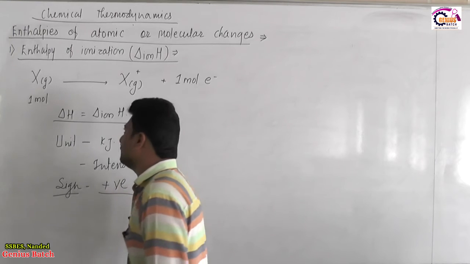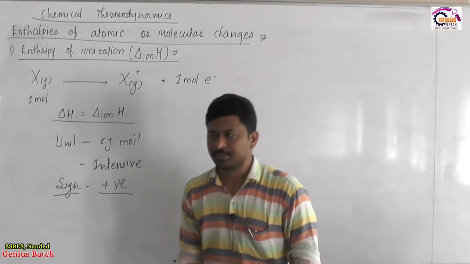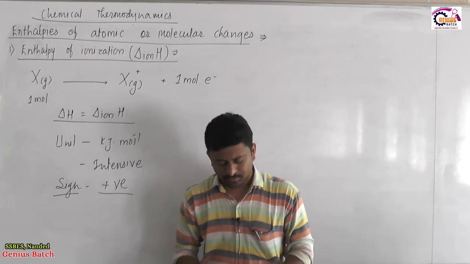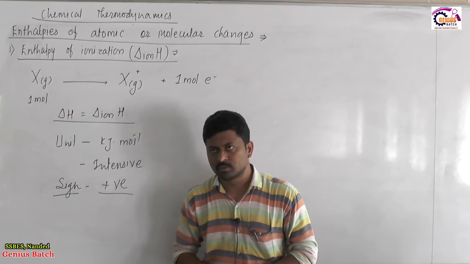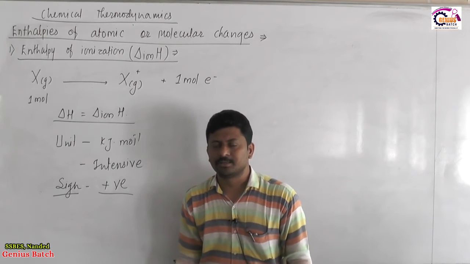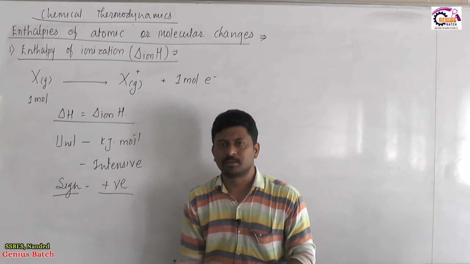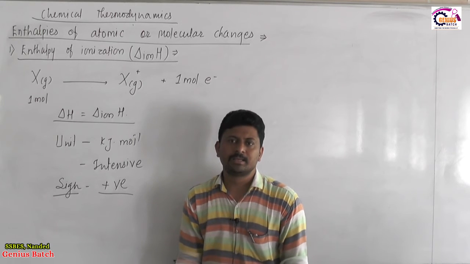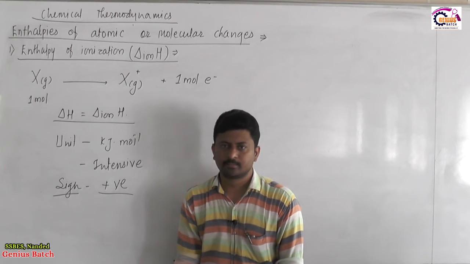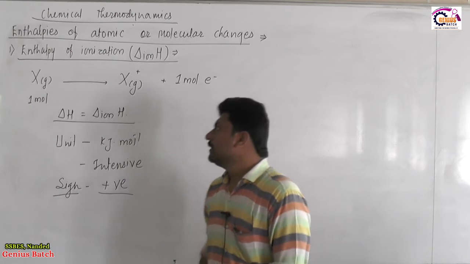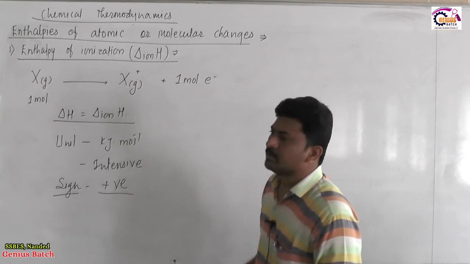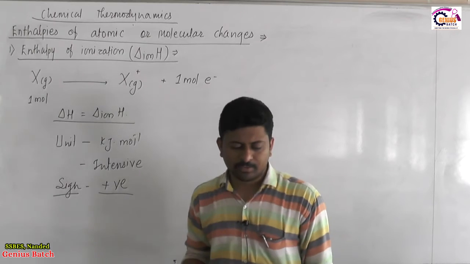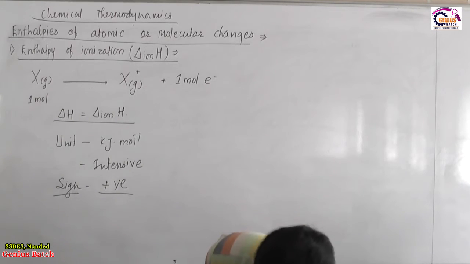So, enthalpy change for ionization is a positive value. It is defined for 1 mole substance, expressed in kilojoule per mole, and as a thermodynamic property it is an intensive property. Clear?